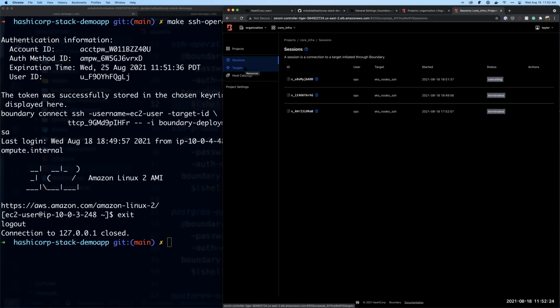Exactly. That's correct. Boundary is nice in that it allows you access to SSH, TCP, or RDP type of sessions, and it facilitates those sessions and creates the link between them. But like you said, it doesn't give you that full visibility into shoulder surfing, if you will, and kind of seeing what's going on, that full Teleport capability. Again, I don't know the future plans for that either, but if that is a question too, that's something I could definitely take a look at and ask the team on that front. Cool. Thanks. Absolutely. Anytime.